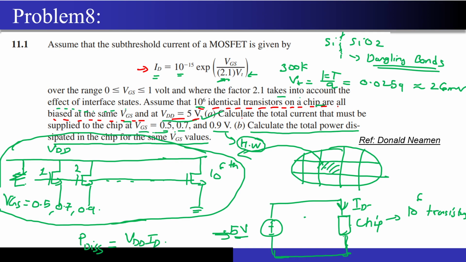Correct. Now they are asking us to calculate the total current that must be supplied to the chip at VGS equal to 0.5, 0.7 and 0.9 volts. So first of all, what you have to do, you have to substitute VGS equal to 0.5, 0.7, 0.9 in this particular equation and get the value of ID out.